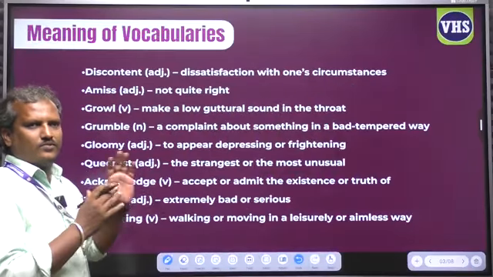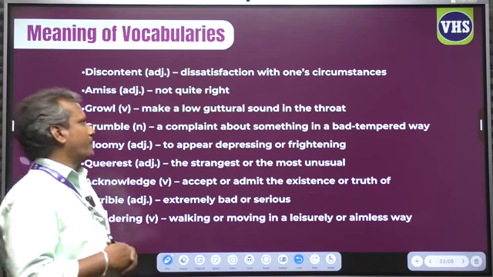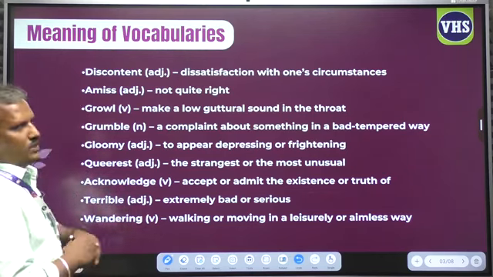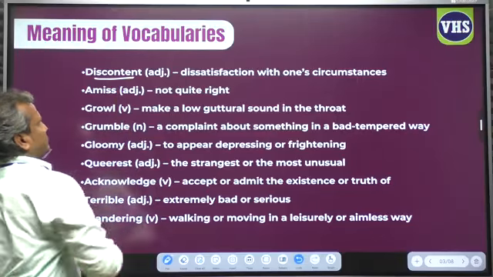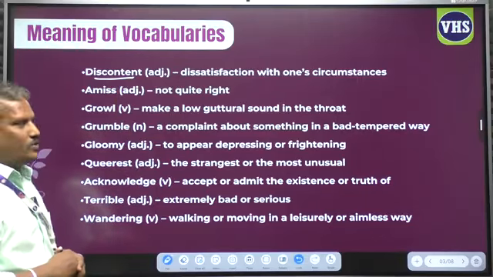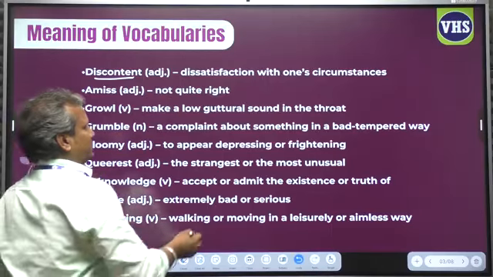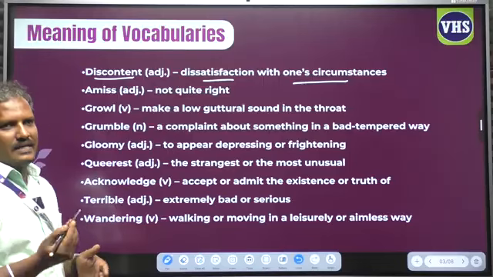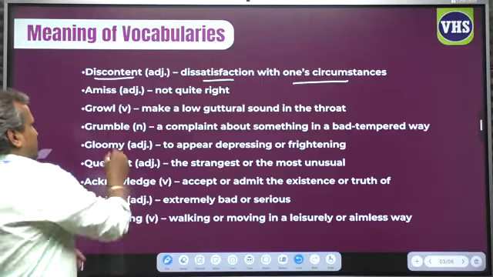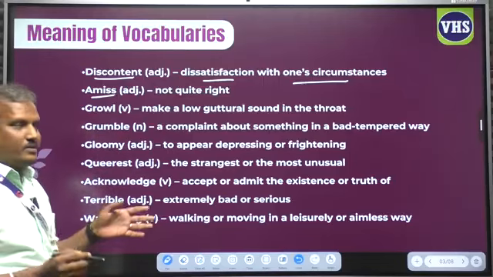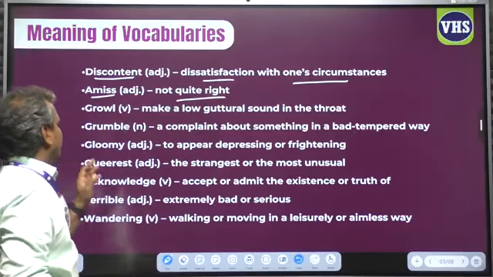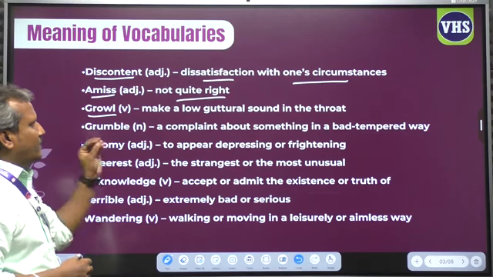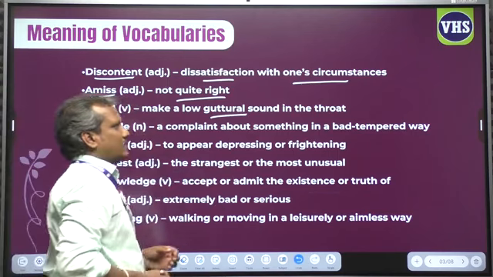So these are some important vocabularies from the poem. Let us learn the meaning, then we'll learn the poem. First one, discontent. It's an adjective, which means dissatisfaction with one's circumstances. Amiss means not right. And growl. Growl is nothing but to make a low guttural sound from the throat.